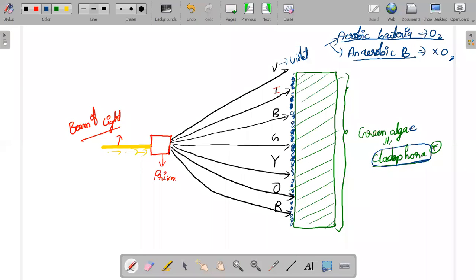It might be any bacteria. It is just an aerobic bacteria, and we personally don't need to know the name of the bacteria. It is an aerobic bacteria only.